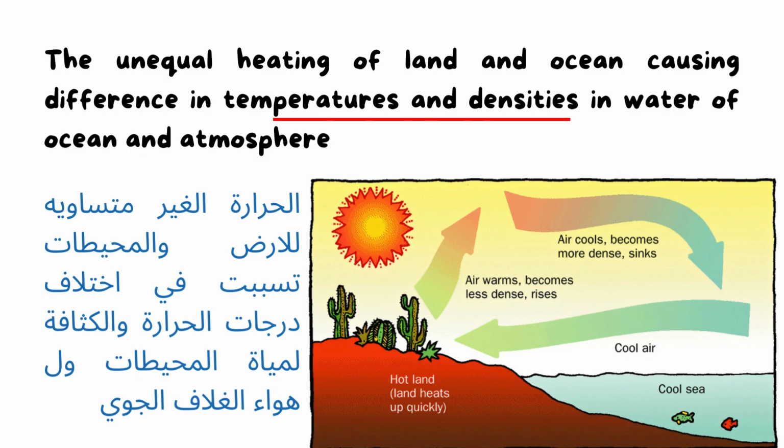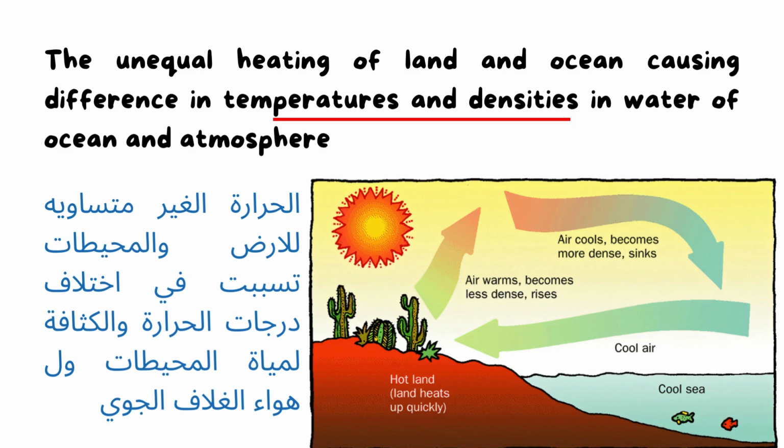Low density, they are lighter, and the cold molecules are heavier and have high density. What causes this difference in temperatures and densities? The unequal heating of land and ocean. The unequal heating of land and ocean causes the difference in temperatures and densities in water, ocean, and atmosphere.